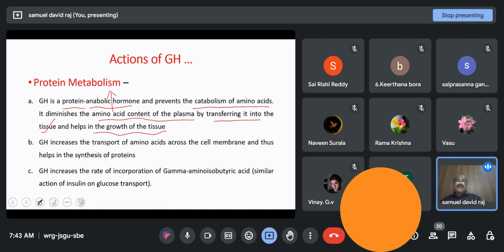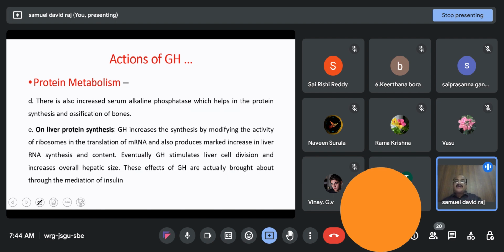It also transports the amino acids across the cell membrane and helps in synthesis of proteins. It increases the rate of incorporation of gamma aminobutyric acid, which is responsible for inhibiting the synaptic activity in some cases, and the same is said to be required even for the glucose transport.